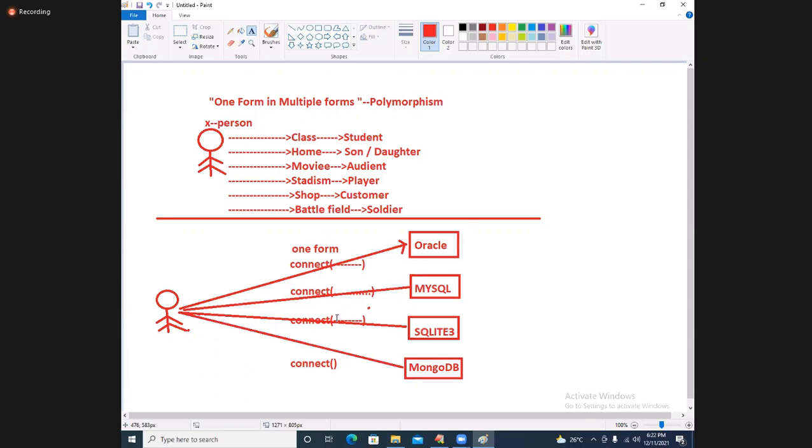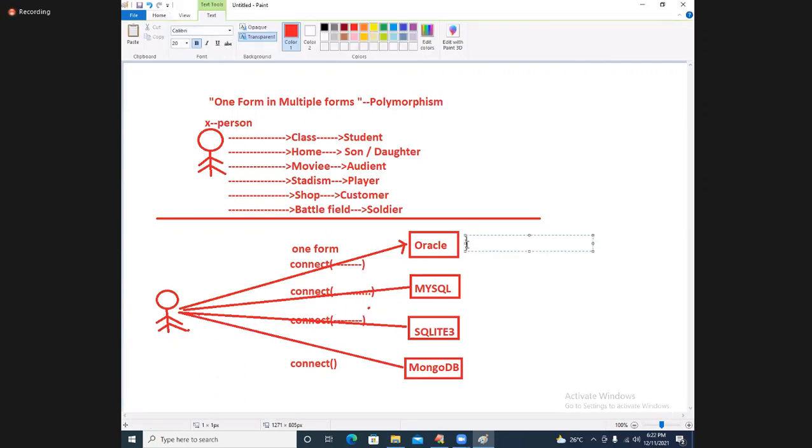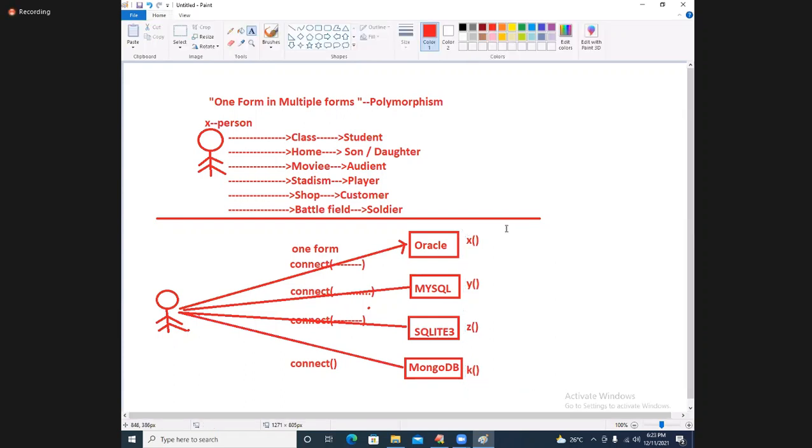Suppose if you take X function, then Y function, Z function, and K function, it is difficult for the programmer to remember. If you have hundreds of databases, hundreds of functions, it is very difficult for people to remember. That's why one function is easy to remember.